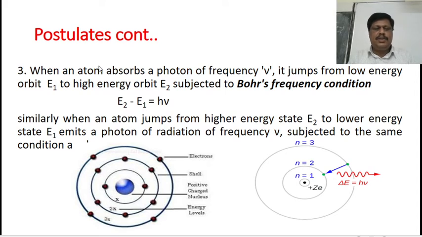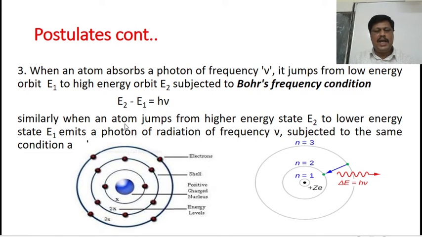What is the third postulate of Bohr's atomic model? When an atom absorbs a photon of frequency nu, it jumps from a low energy orbit E1 to a high energy orbit E2, subject to Bohr's frequency condition: E2 minus E1 is equal to h nu, where E2 minus E1 is the difference in energy states, h is Planck's constant, and nu is the frequency of the radiation absorbed.